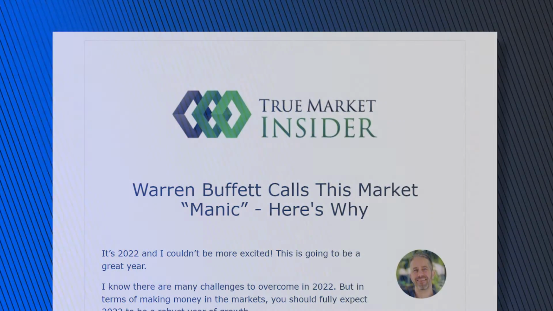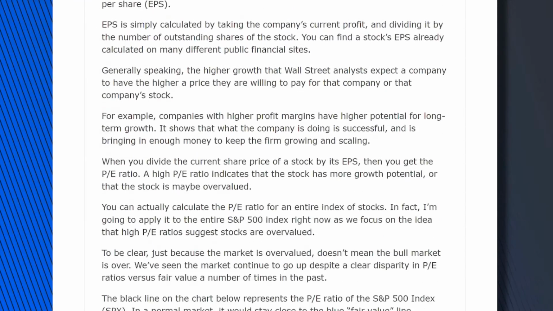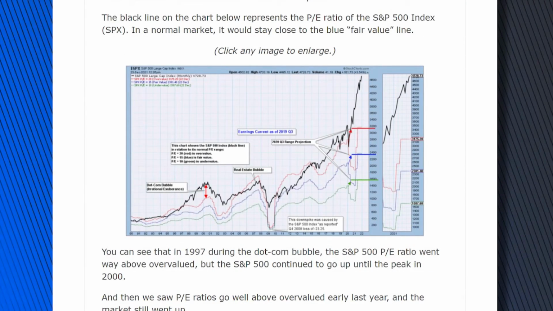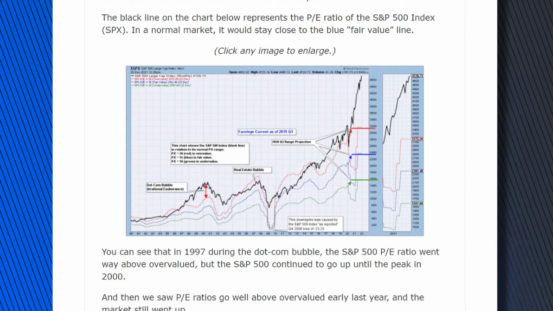And it says, Warren Buffett calls this market manic. Here's why. And I'm going to pull this up because of the charts. Now, PE ratios, this is going to show you from 1990 up to today. And you can see the black line represents what the PE ratio currently is, which is about 40 times earnings.